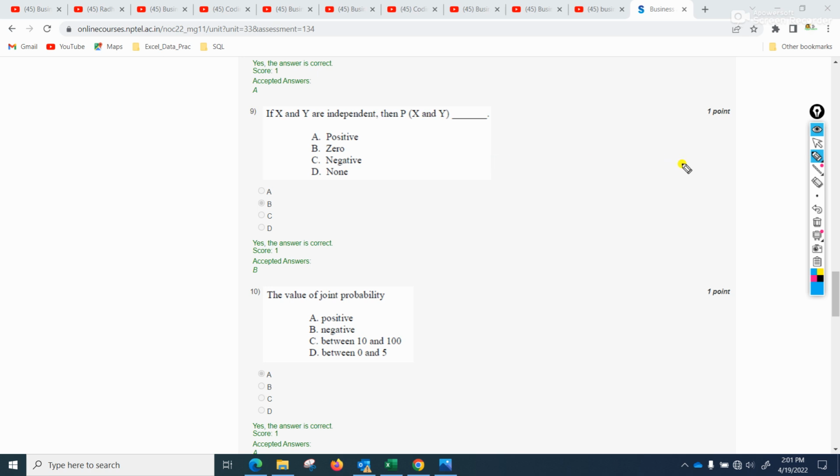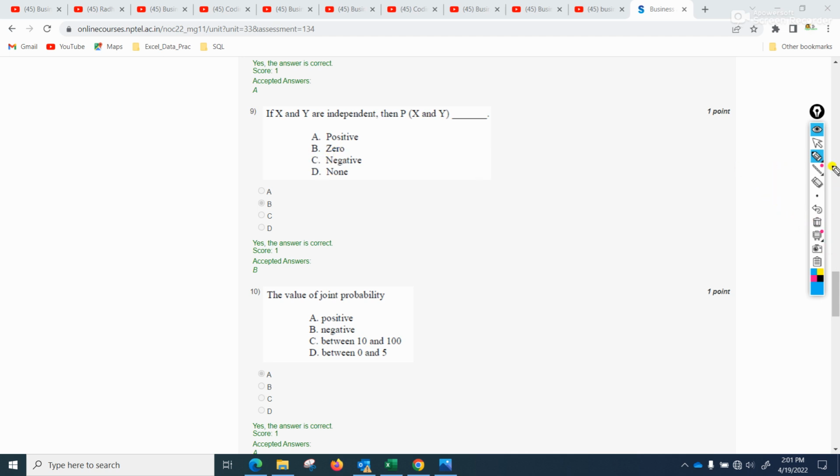So when there is no relation between these two variables, for example, let's say I am rolling a dice, then what is the probability of getting an 8? So these are two different things. You are rolling a dice and you are asking about the number of a card. So these are two different kinds of observation and probability happening. So there is no relation whatsoever between these two values. Hence it is 0. Okay.